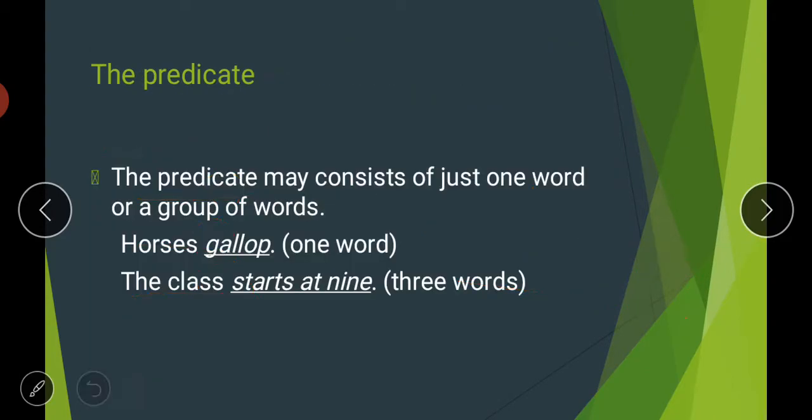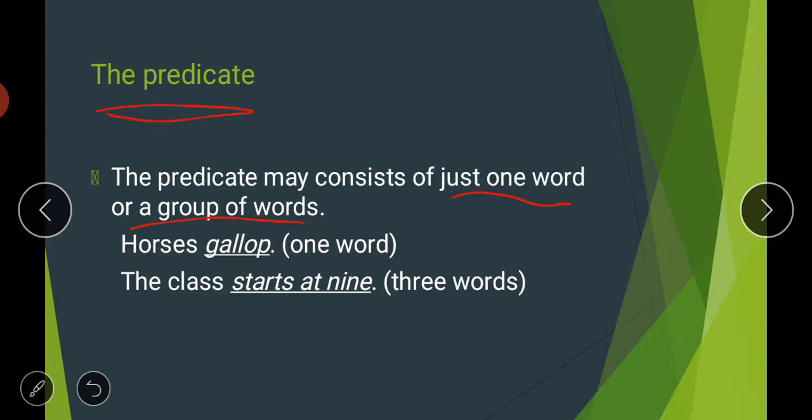Then moving to the next page. Now we analyze the predicate. Earlier we were talking about the subject only, so now we come to the predicate. What is a predicate, students? A predicate may consist of just one word or a group of words. In some sentences, like we did in the beginning, "Meera sings," Meera is the subject and "sings" is your predicate. So it was a one-word predicate, but more often predicates are groups of words, though sometimes it may be a single word also. For example, "Horses gallop."